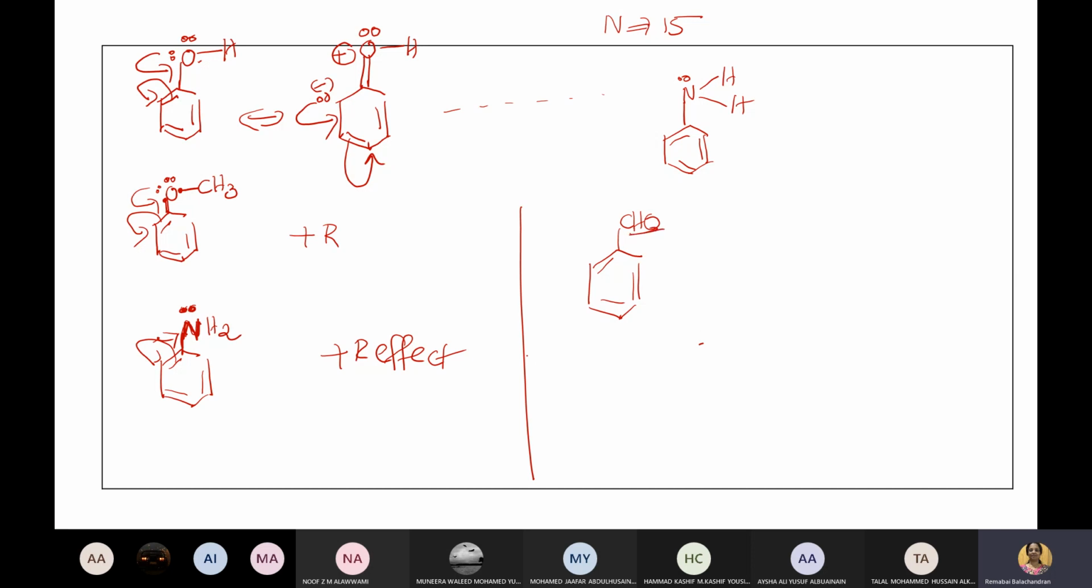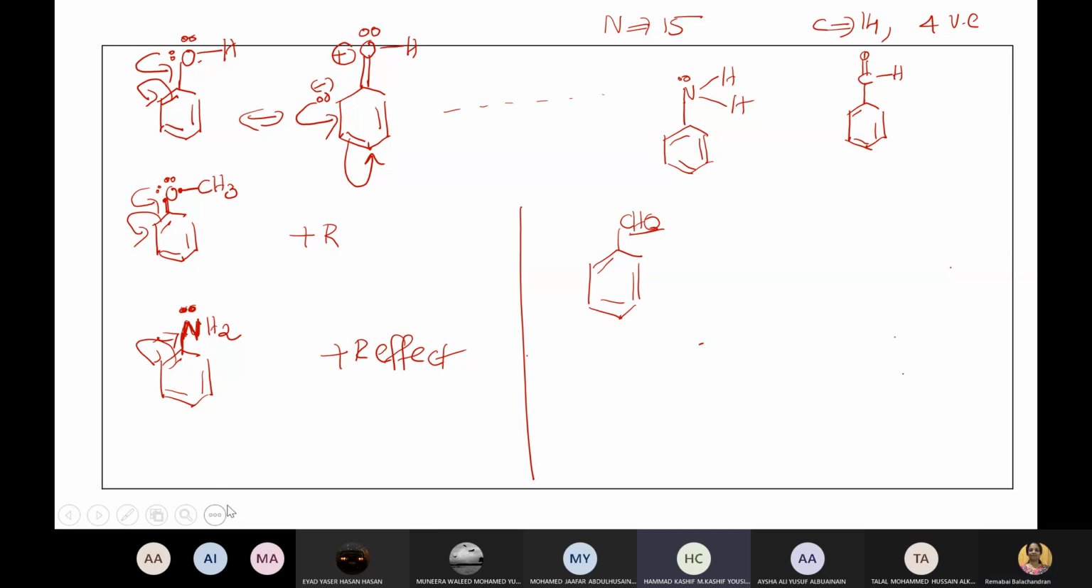Look at this one, benzaldehyde. Carbon is from which group of the periodic table? 14th group. How many valence electrons it has? 4. CHO is C double bond OH. How many electrons are already used up? 4. How many electrons are left on carbon? 0. So no electrons. So does it undergo plus R? No, it undergoes minus R. That I will teach you next class. So I hope you understood what plus R is.